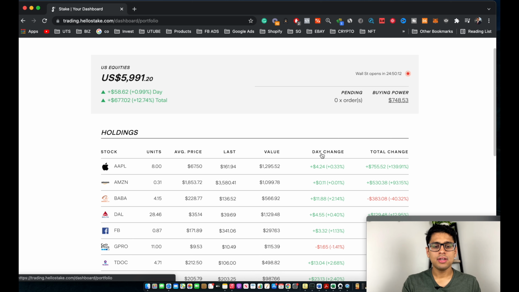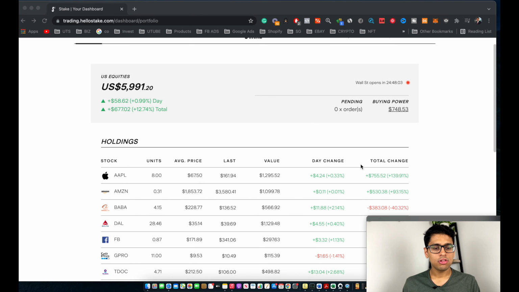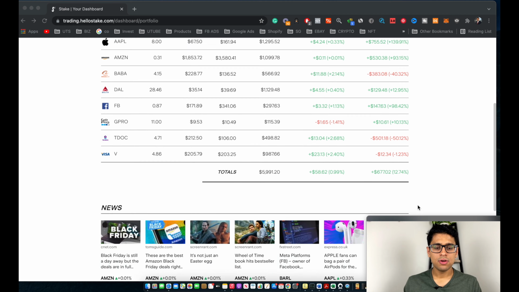And now let's take a look at day change and total change. So day change basically means the percentage change in the price of that stock. So if the price of the stock goes up in that specific day, it will be denoted in green color, and it will also have the percentage growth for that specific day. And finally total change basically denotes the change in the value of your investment since you purchased that specific stock or ETFs. And as you guys can see, this is again denoted in green color, meaning if the stock value has gone up since you purchased it, it will be denoted in green color. If the stock value has gone down, it will be denoted in red color. So this was a brief explanation on holdings and all the different values.